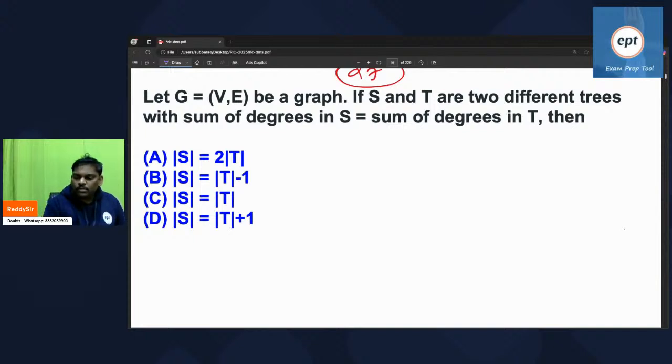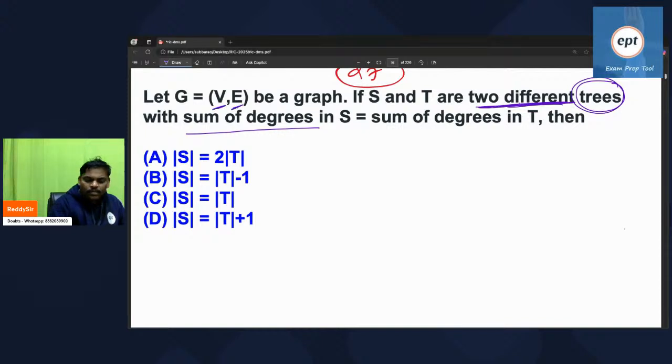This one: if S and T are two different trees, see, two different trees, now observe. S contains V vertices and E edges.